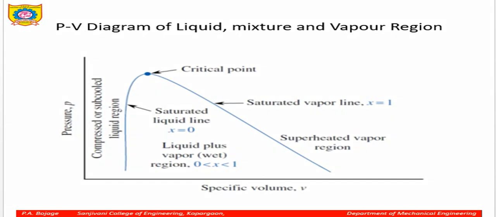This diagram is again the PV representation, the same thing we have discussed. This is the critical point, saturated liquid, where X is equal to 0. X is the dryness fraction, and X equal to 0 means the substance is in purely liquid form. If X is between 0 and 1, it is liquid plus vapor form, and if X is equal to 1, it is dry saturated form, meaning the liquid is almost 0 and it has been converted into the dry saturated or superheated region. So it will travel in the superheated region like this.